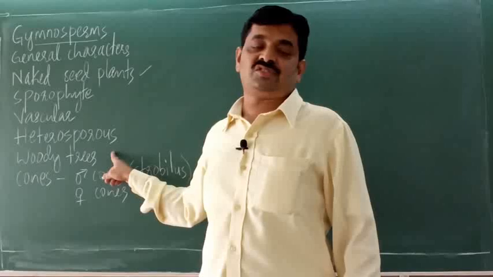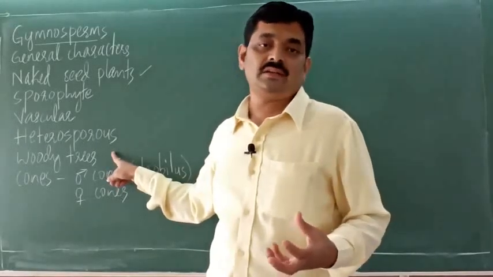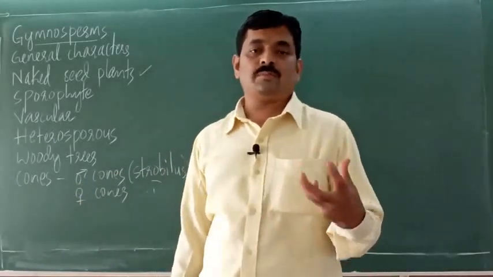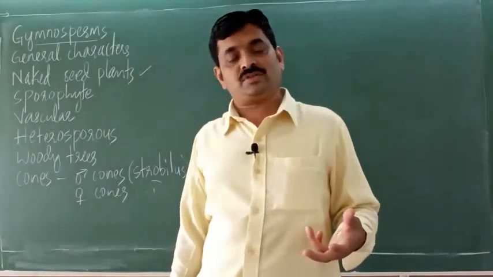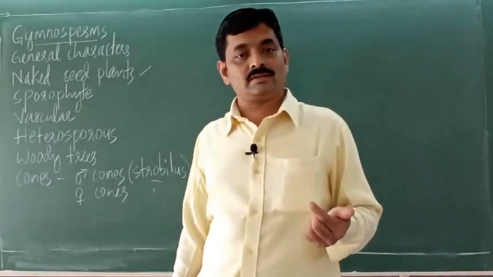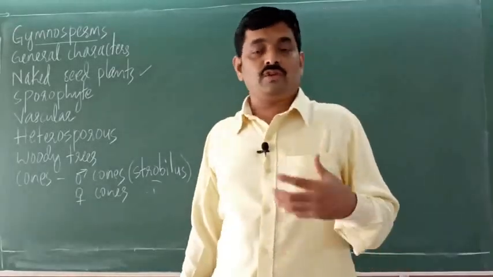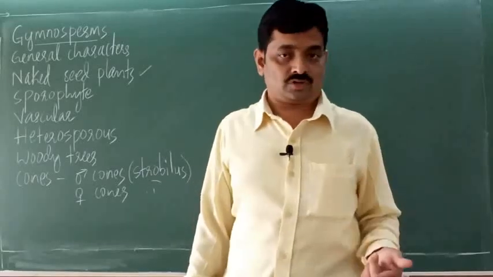Then they are woody trees which live for many years and they produce cones, right? These are the reproductive organs which are grouped to form cones, which are of two types: the male strobilus and female strobilus, or male cone and female cone, which produce pollen grains and ovules which help in reproduction. Then the examples.